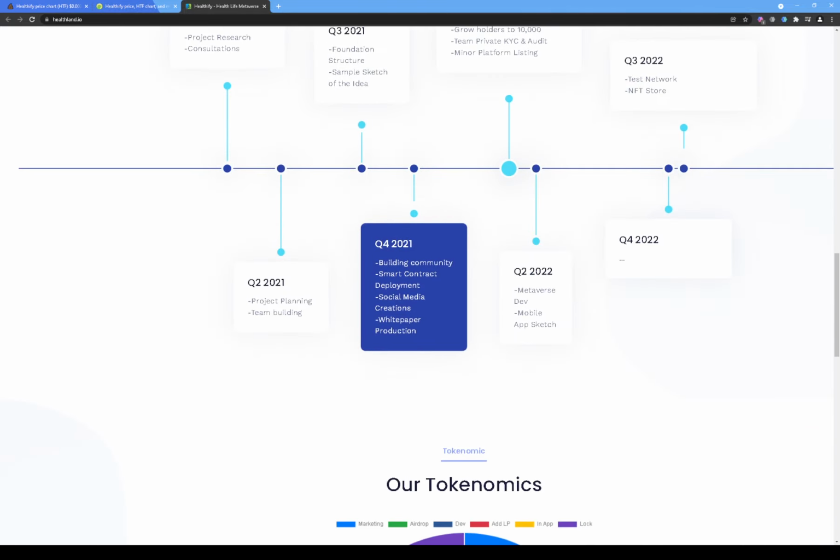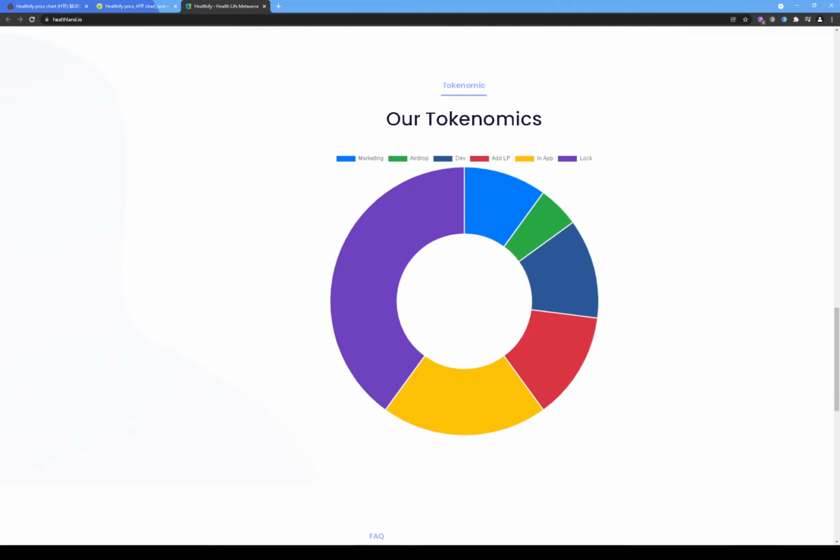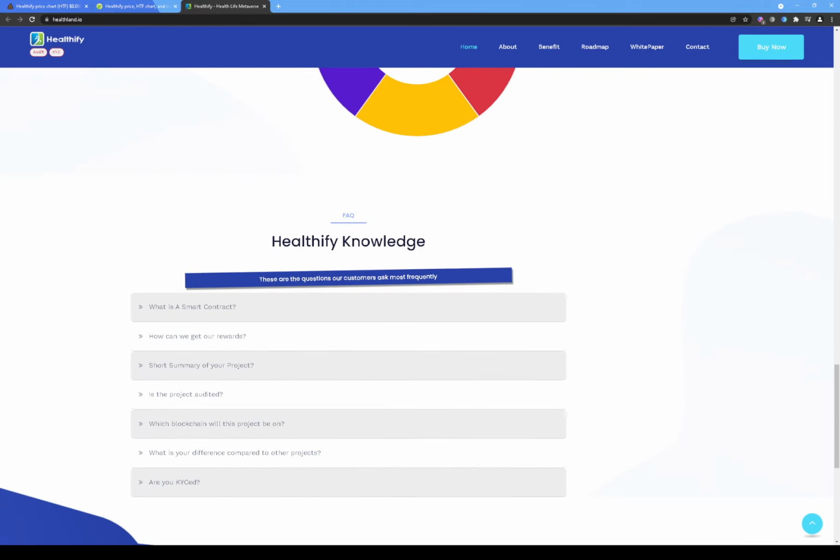All right, here's showing us the roadmap again. All right, so here shows tokenomics. So it shows marketing. Now let's see if we can click on it. So locked is 40% of the token has been locked. Let's see, add liquidity pool. So liquidity pool 13%, in-app 20%, developers, this dark one is 12%, then green is airdrop, so 5% is gonna be airdropped.